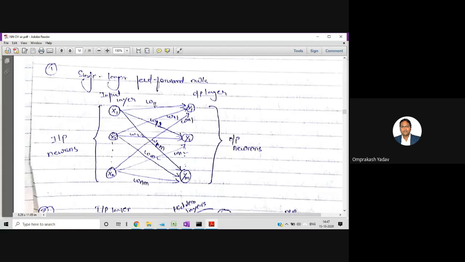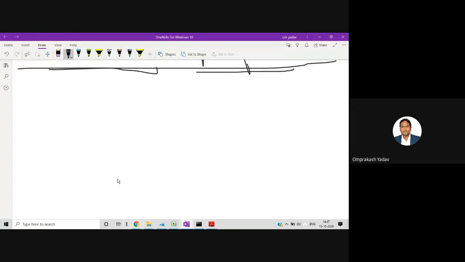So this is a single layer feed forward network. If you see here, there will be two layers. One is the input layer and another is the output layer. From the input layer, the inputs will be given with the help of interconnected weights, and this is the output layer from where the outputs will be taken. So let's understand how this is drawn so that there won't be any confusion.